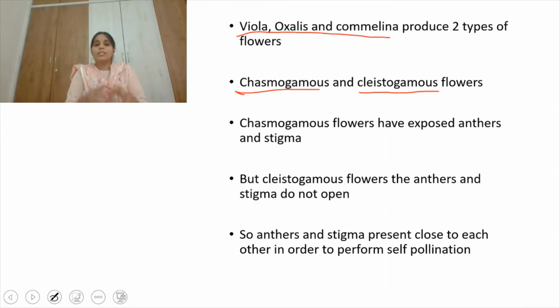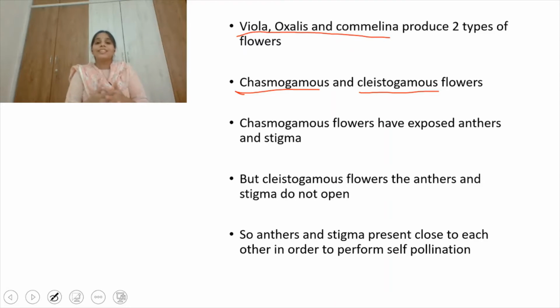The advantage is, anyway pollination is taking place, right? So fertilization takes place, fruit formation and seed formation will be there. Definitely there will be a next generation for such flowers. That is one of the advantages of being present very close to each other, which facilitates pollination.